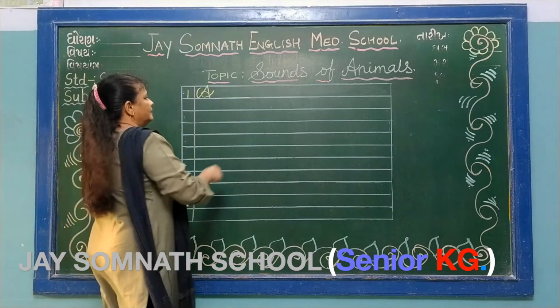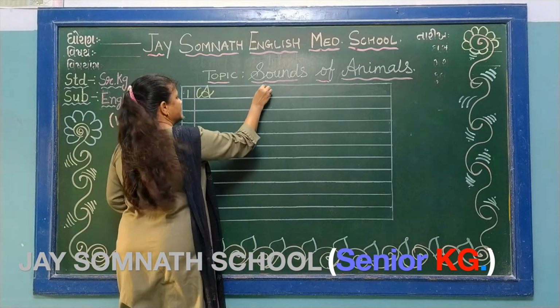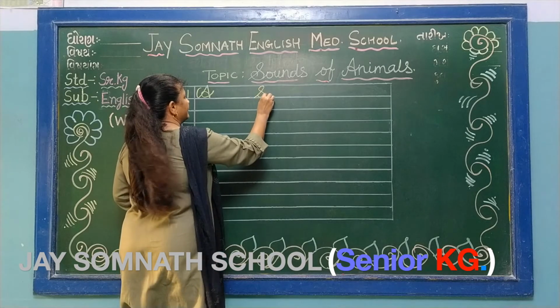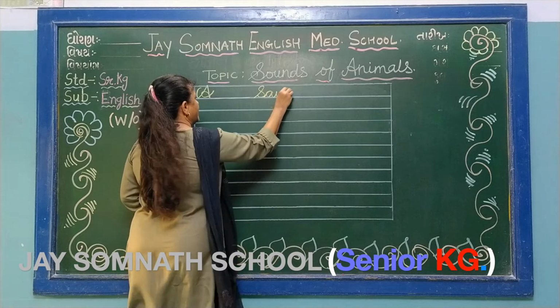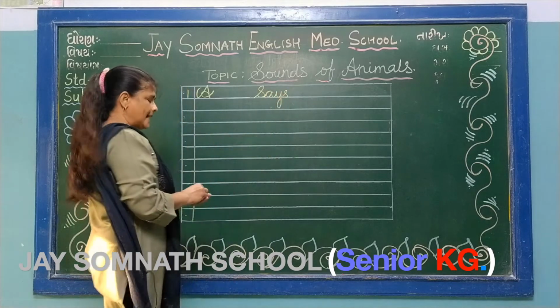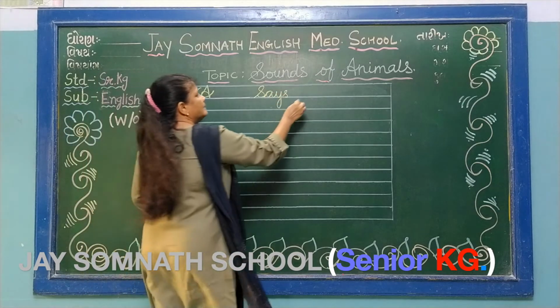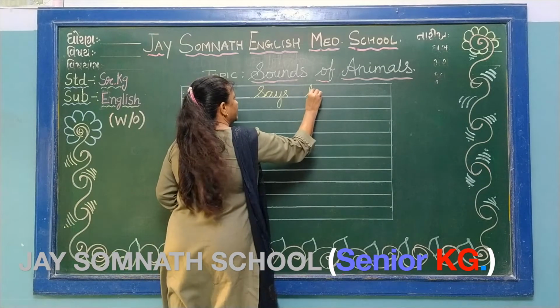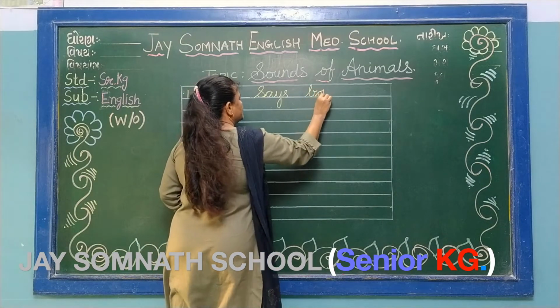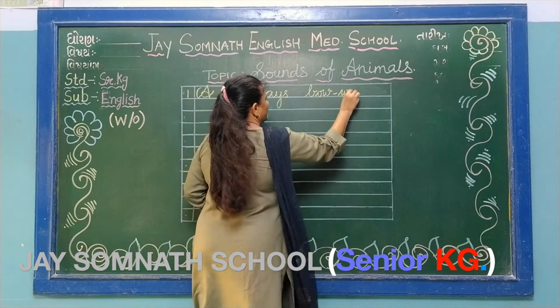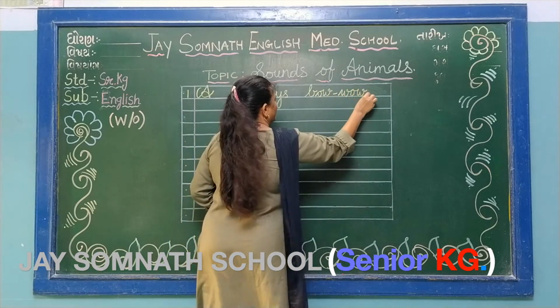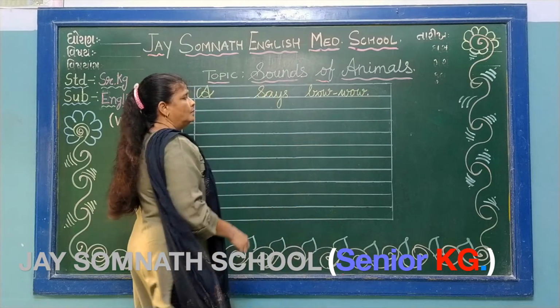A dash says, S A Y S says, B O W bow, W O W bow wow.